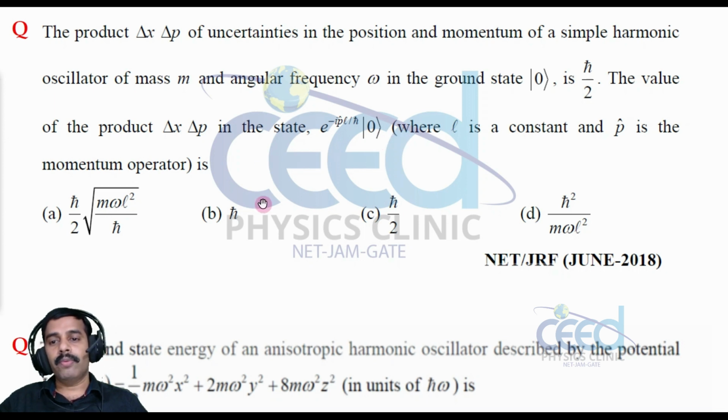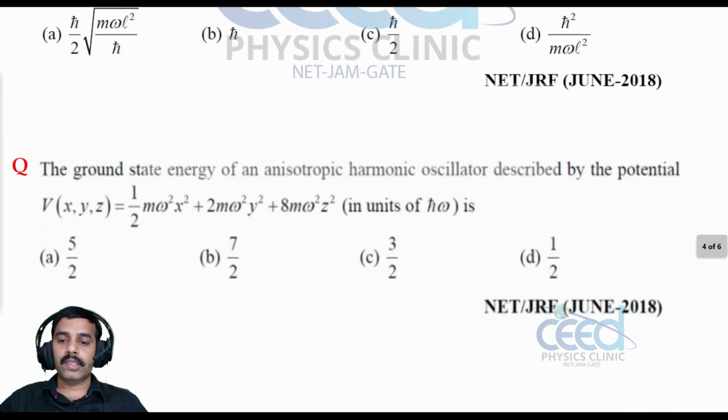According to the uncertainty principle, whatever the different states, if a harmonic oscillator shows an uncertainty of h cross by 2, the uncertainty will always be equal, that is again h cross by 2. So option C is correct, right? Alright, now let us come to another question.